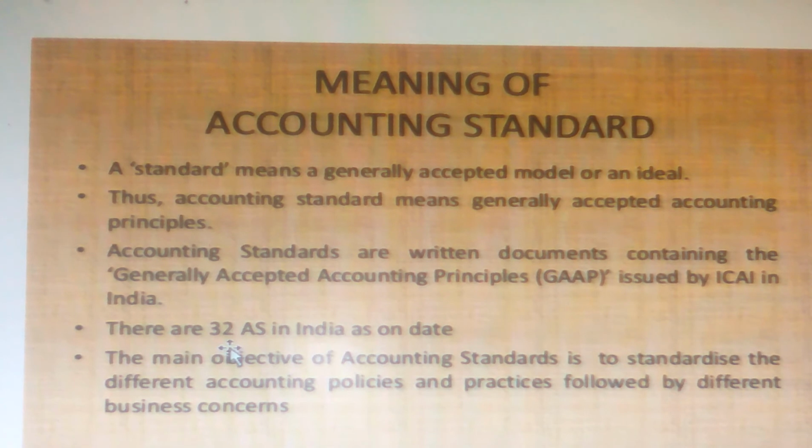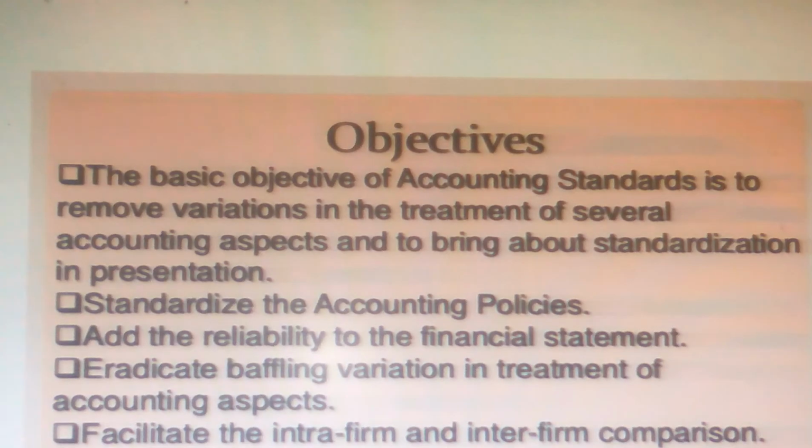There are a total of 32 accounting standards in India as on date. The main objective of accounting standards is to standardize the different accounting policies and practices followed by different business concerns. So we have to follow the accounting standards, uniform rules and regulations. That is why all companies do business in a uniform way, easily understood by external and internal users, correct. If any company simply follows its own rules and regulations, it is very difficult for internal and external users to understand. So what are the objectives of accounting standards?